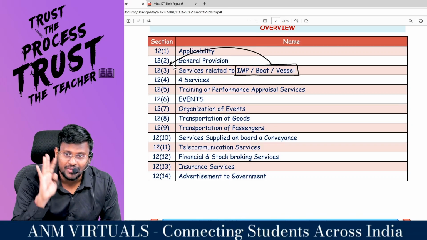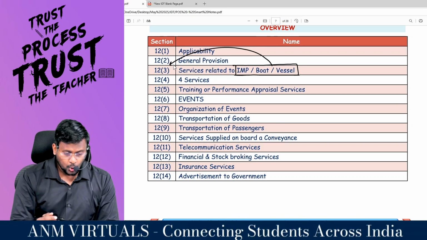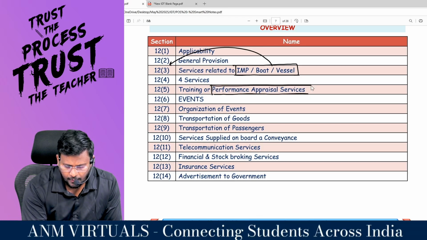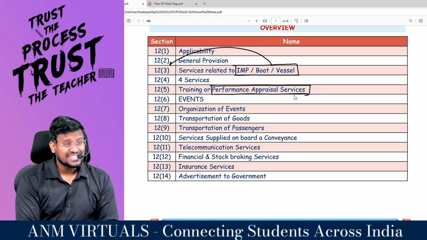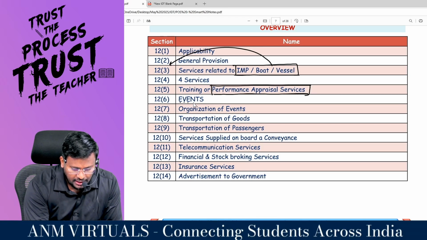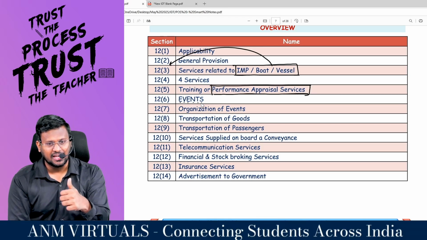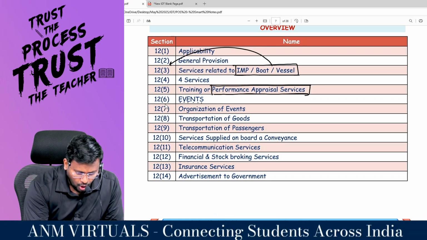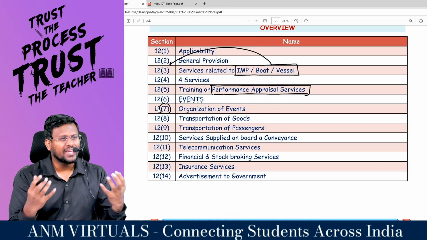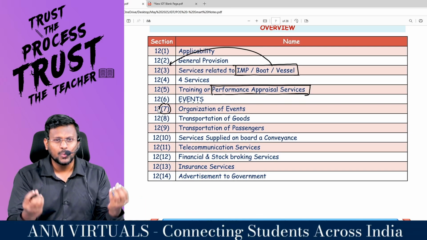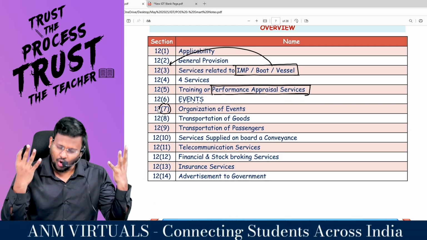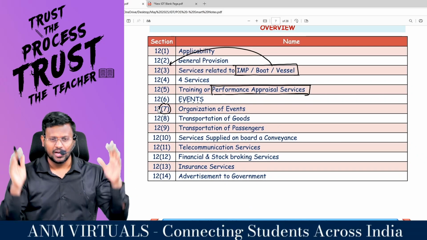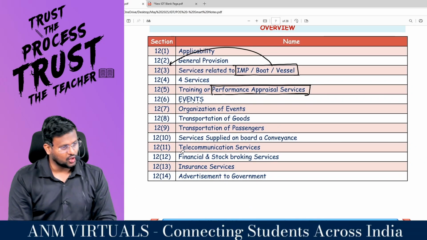12.4, B2B services. 12.5, training or performance appraisal services. 12.6, events. How many things are there? That's why 12.6, events. Are you all really with me? 12.7, organization of events. Why are you restricting yourself? All the 7 days in a week, organize some events and enjoy your life. That's why 12.7 is organization of the events.